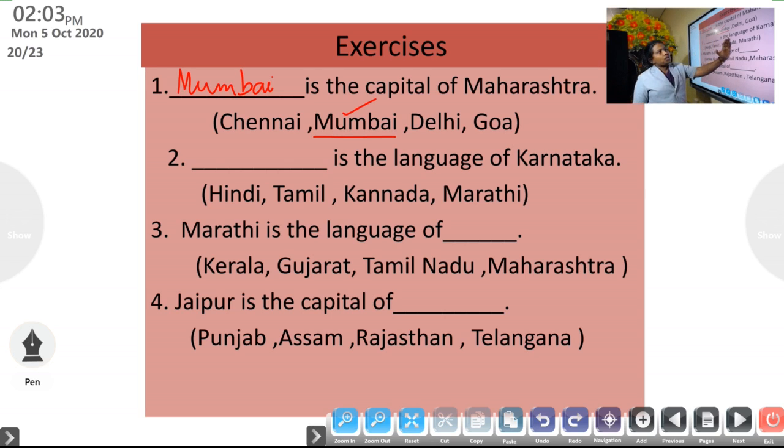Then dash is the language of Karnataka. The options given are Hindi, Tamil, Kannada, Marathi. The answer is, in Karnataka people speak the language Kannada. So this is the answer.